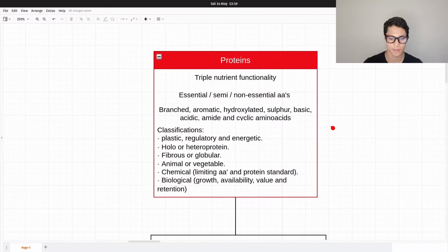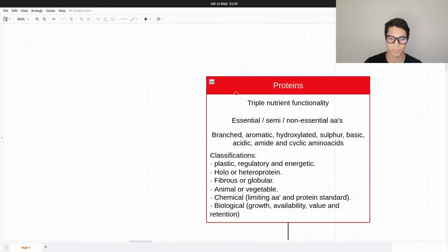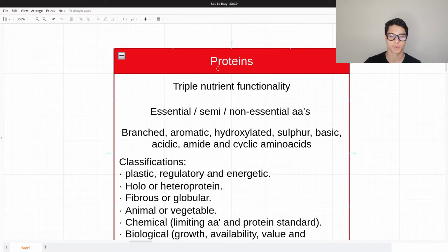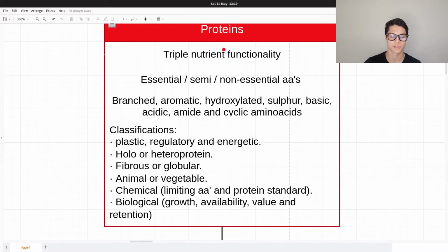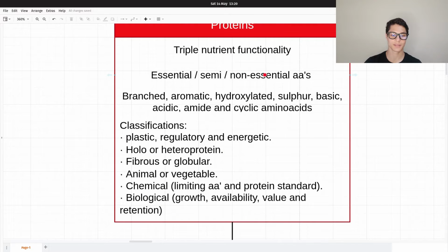So let's start. Proteins. Proteins are a nutrient with triple functionality, so they can be used as energy, as plastic function, and as regulatory function. Indeed, proteos means center, means everything, and that's why proteins are called that. Proteos means the center, and they should be, in some cases, the center of the diet. I mean, not the majority, but they should have the main focus.